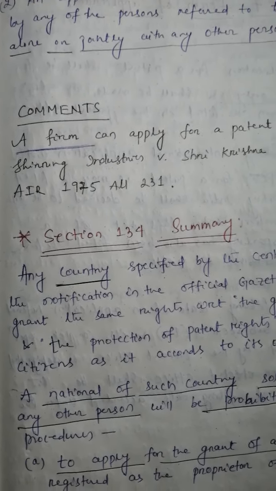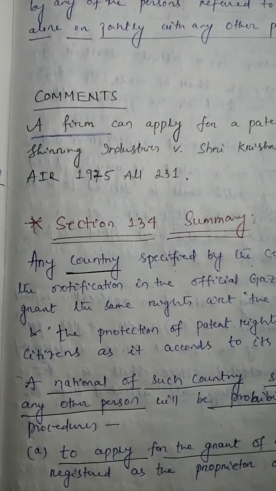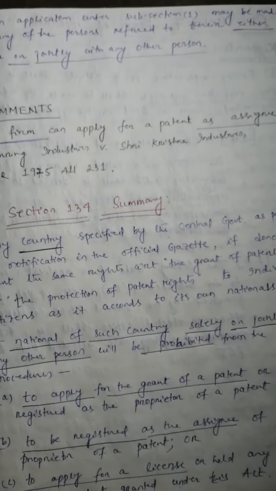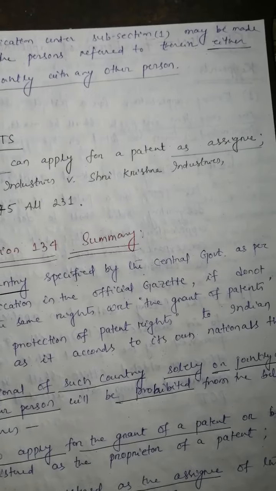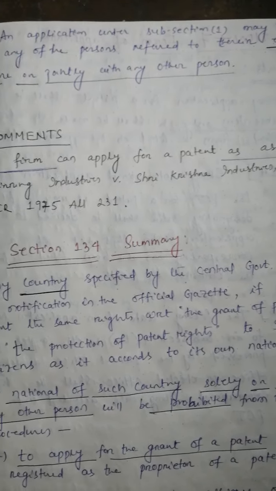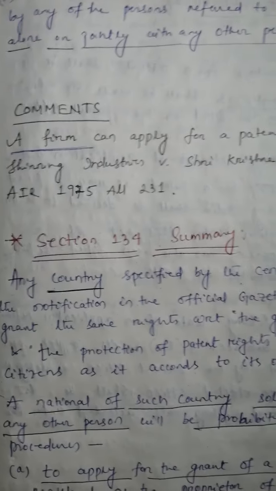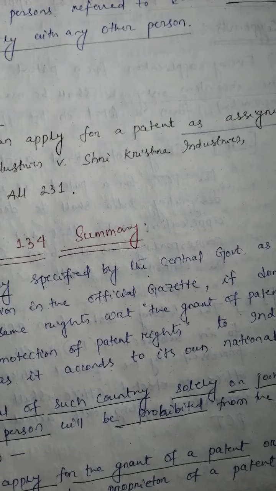As per the Barrett, a firm can apply for a patent as assignee. Okay, just remember this, that a firm can apply for a patent. A firm can be an assignee. Okay, a firm can apply for a patent as assignee. Just remember these two underlined things.